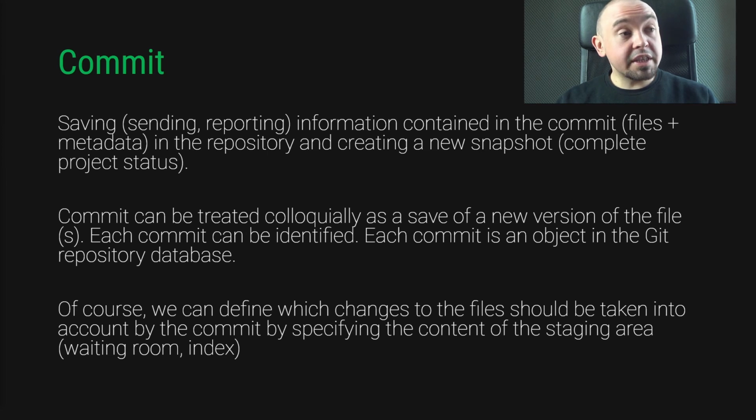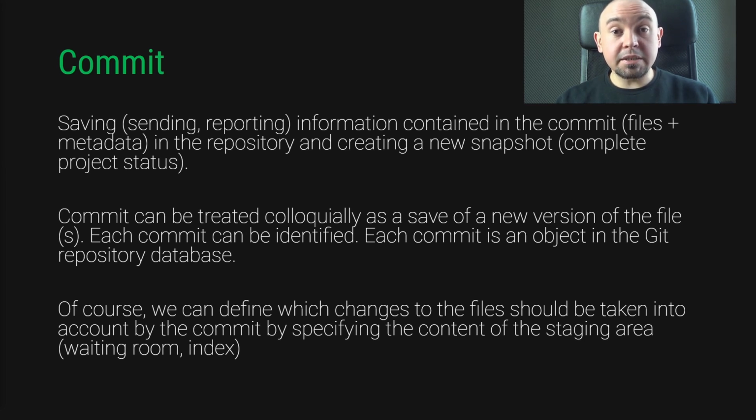We also saw that the files in the repository are saved independently of the commit. Commit only saves the relationship between these files and recreates the relationship when we need to refer to a specific commit. The commit can be treated as saving the new versions of the files.